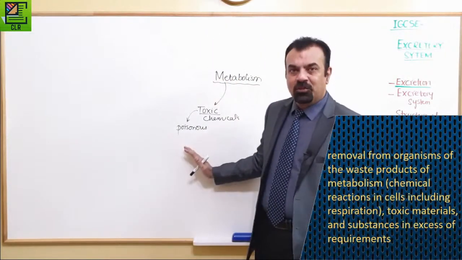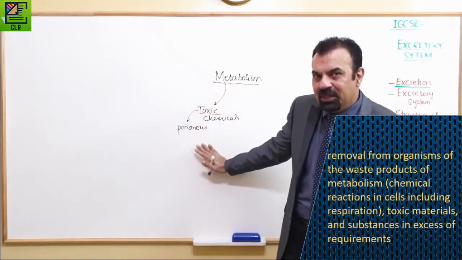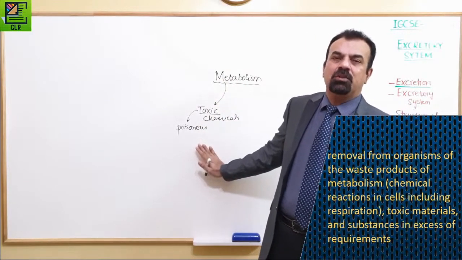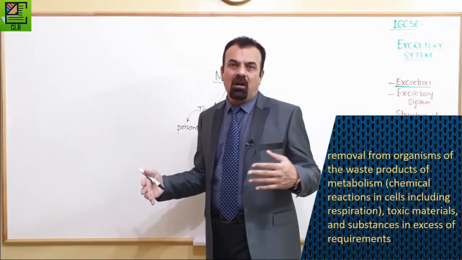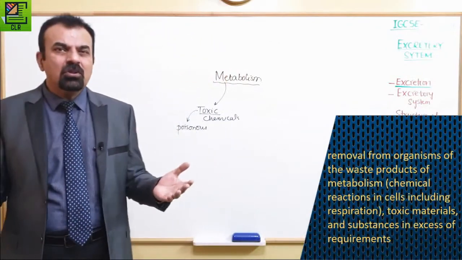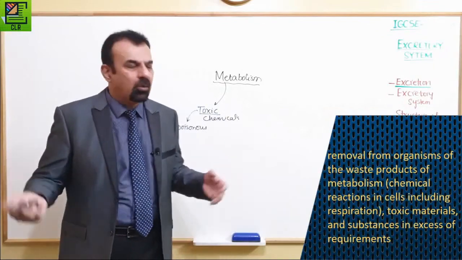Similarly, what happens over here? It's not just the toxic, poisonous chemicals which we have to throw out. Also those chemicals which we don't need in a very large quantity, some of those we are going to throw out.